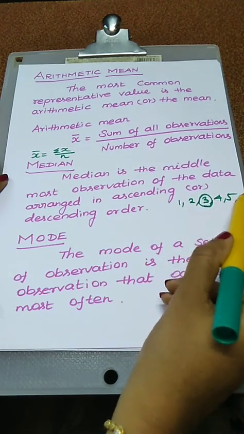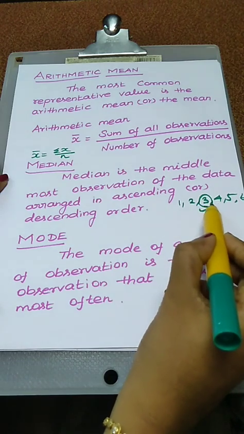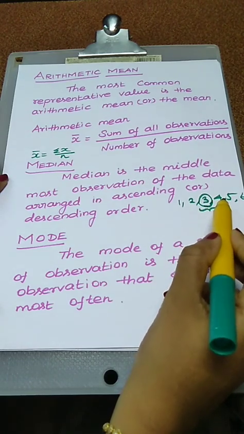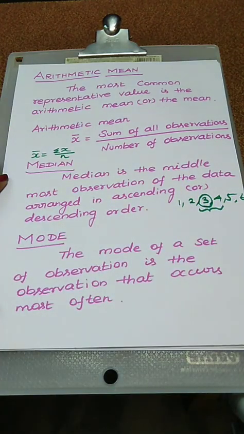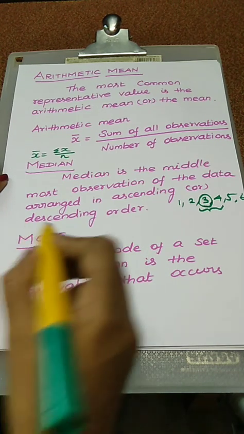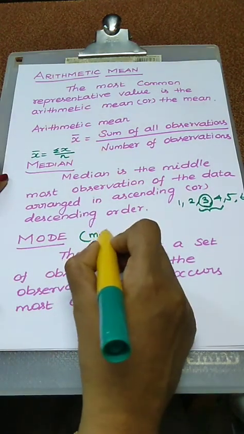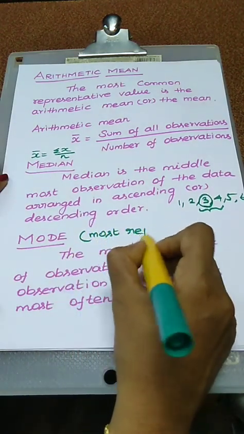Suppose an even number of values are given, now we have to select the middle two values. Add the values and divide by the number 2. That is the median value. Next one, mode. The mode of a set of observations is the observation that occurs most often. Actually, mode is the most repeated value. That is the simpler form.